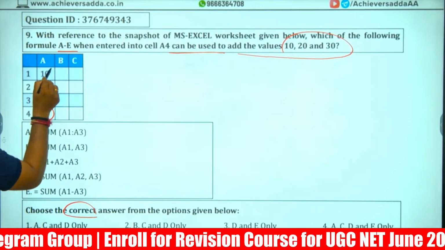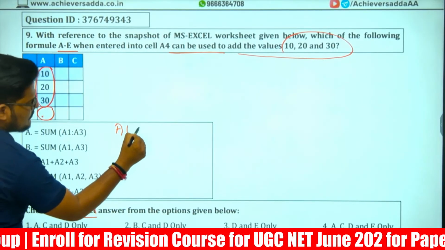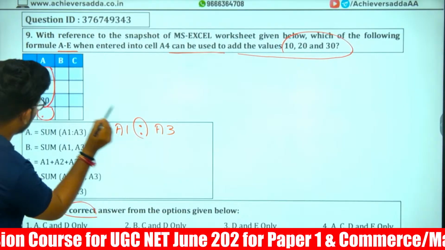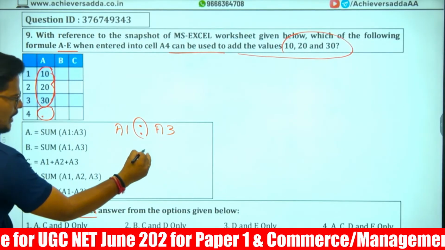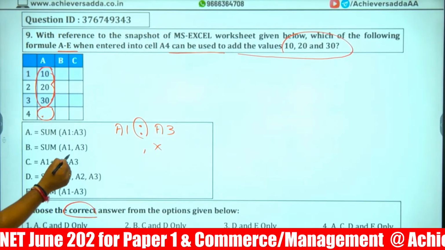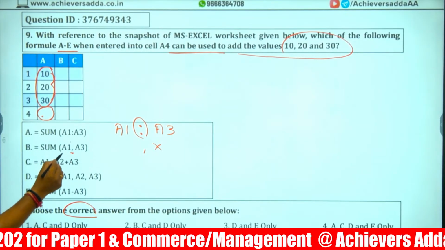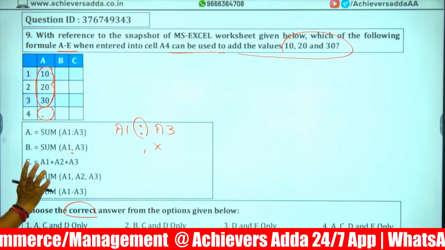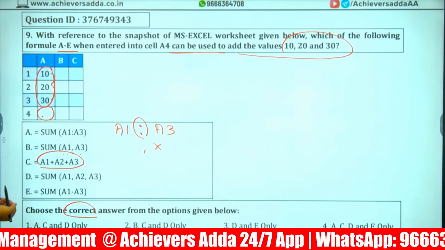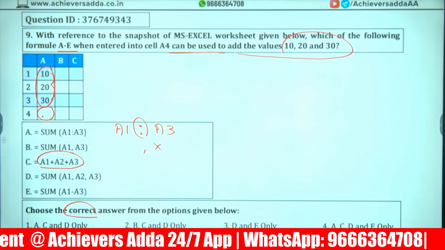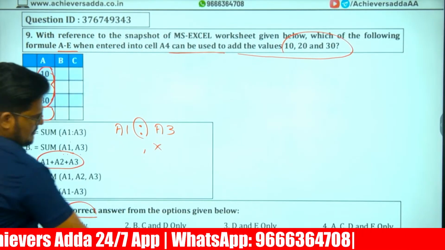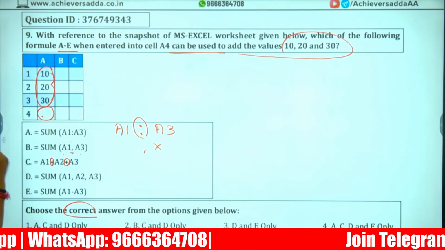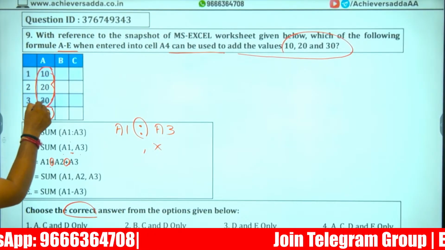Always, if you want to select a range, A1 to A3, A1 is to A3, this will be selecting a range of all this. Comma will not be working. Here comma is there. No, comma cannot select A2. A1 comma A3 means only these two will come, 10 and 30. But 20 is not coming. And here there is no function directly given. Acha, you are using the plus function: A1 plus A2 plus A3. Plus you are using. Directly you are selecting this.